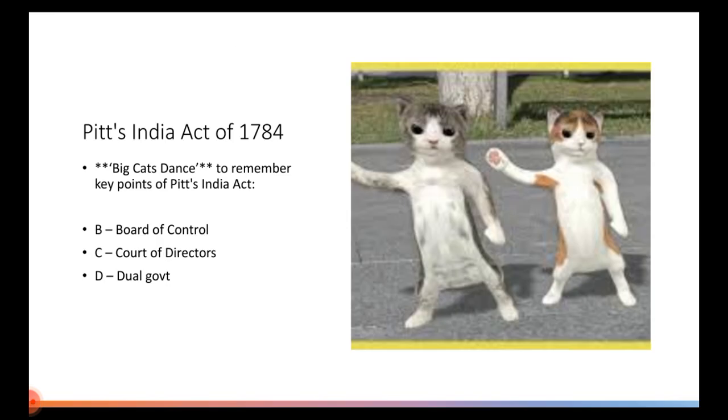Okay. Then we have Pitt's India Act 1784. So phrase to remember, big cats dance. As we see in the picture, remember this. Big cats dance. So B is Board of Control, C is Court of Directors, and D is dual government. Under this act, dual government has been established and Board of Control along with Court of Directors has been specified, where Board of Control will take care of political aspects, whereas Court of Directors will take care of commercial activities.